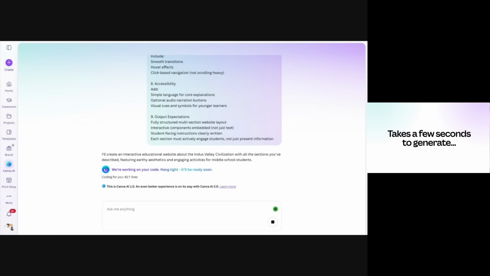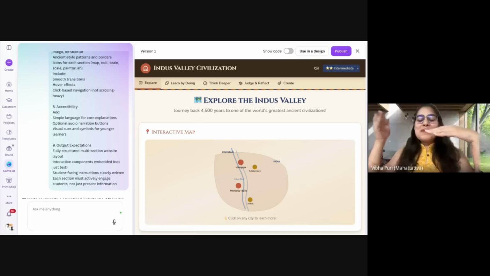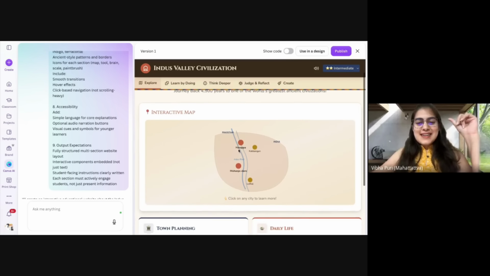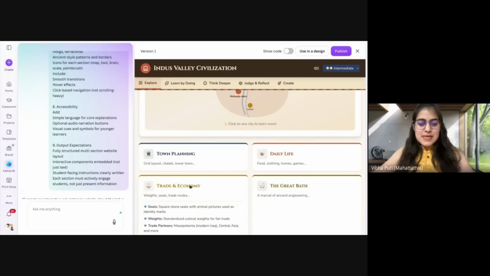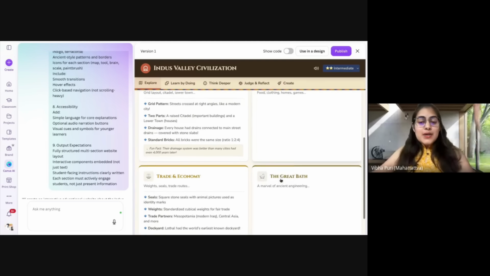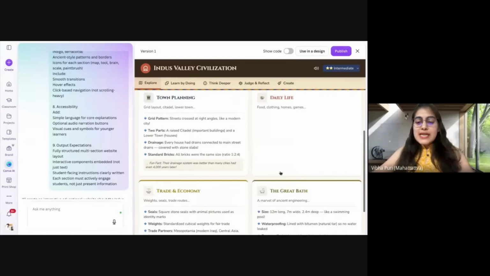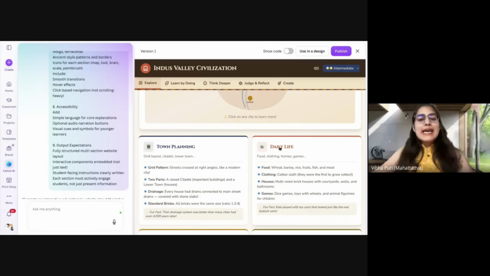It's ready. Since, as I said, I have put in a long prompt, the bigger my prompt is, the more detailed my thought is, the better response I'll get. And it has created an interactive map, a town planning, a daily life, this, that, the whole website is completely ready. Look at this. Another very important thing when you're dealing with not just Canva's AI, any AI, is iterations.